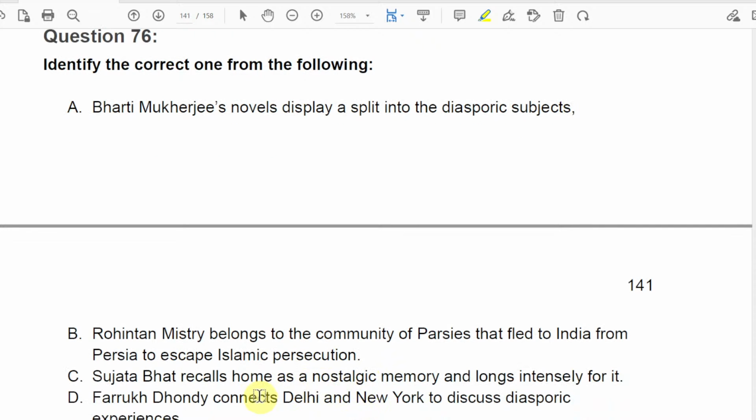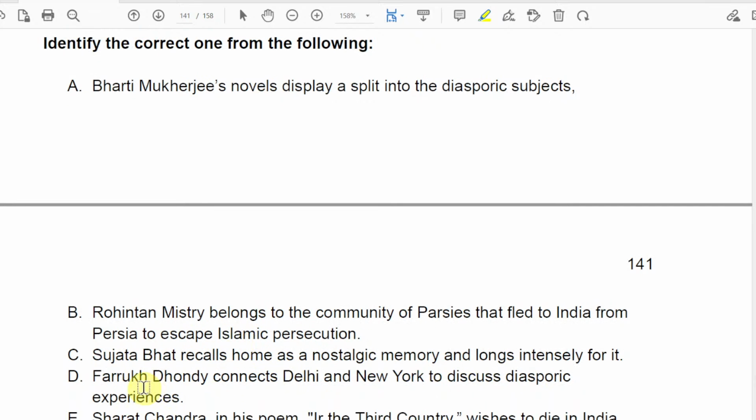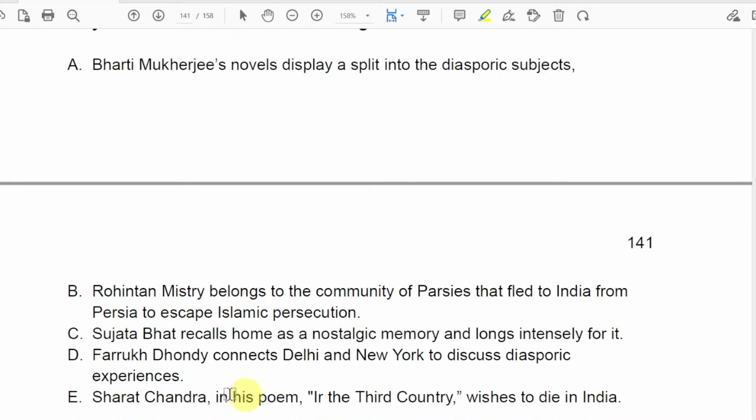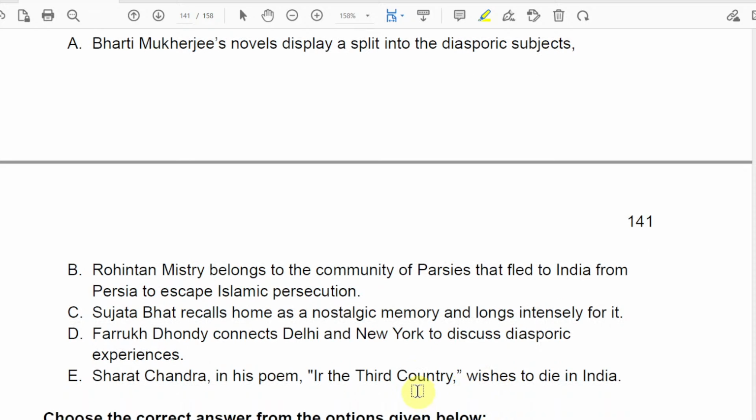C: Sujata Bhatt recalls home as a nostalgic memory and longs intensely for it. D: Farrukh Dhondy connects Delhi and New York to discuss diasporic experiences. E: Sarat Chandra in his poem In the Third Country wishes to die in India.